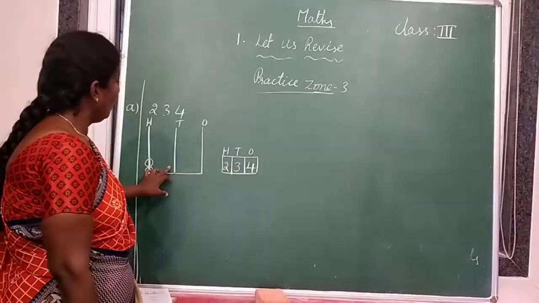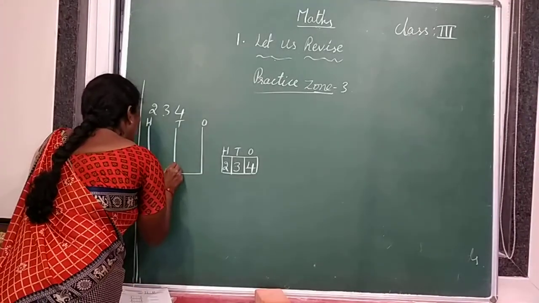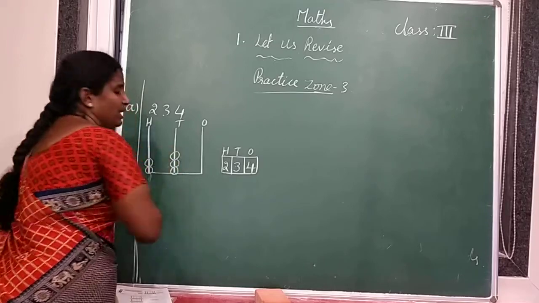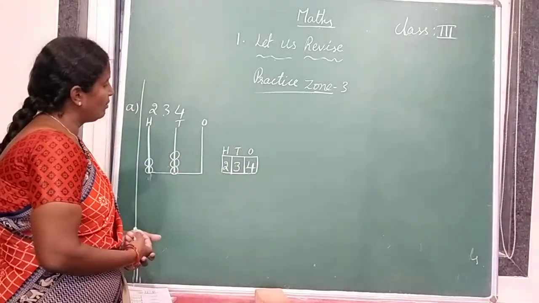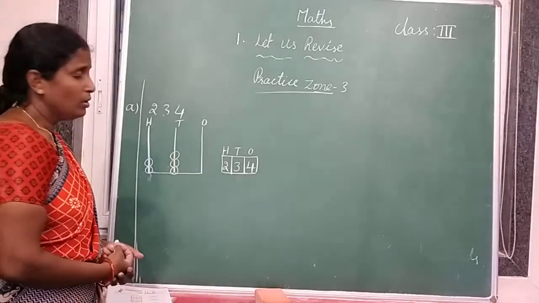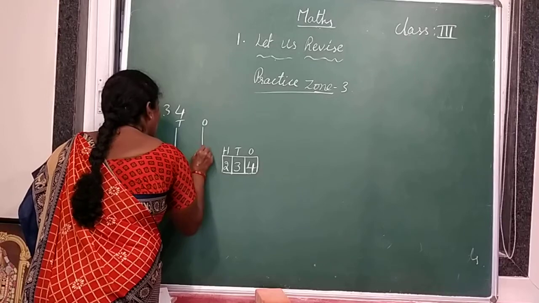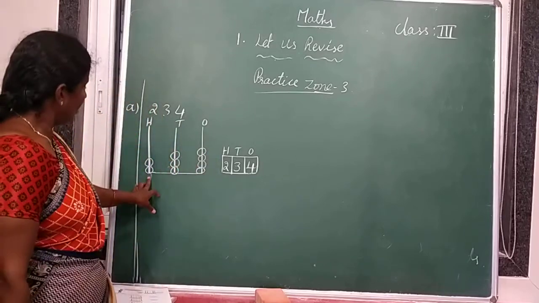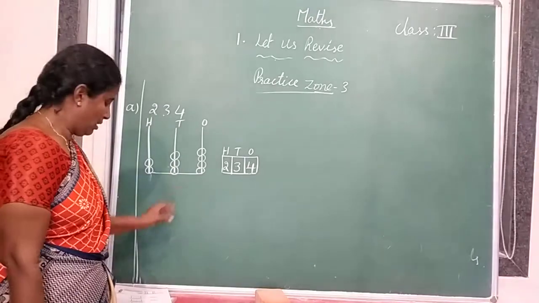So we have to draw 2 beads on the hundreds spike, and 3 tens are there, so we should draw 3 beads on the tens spike. And next, 4 ones are there. How many ones are there? 4. So we have to draw 4 beads on the ones spike. It is nothing but 234. Is it right? Yes.